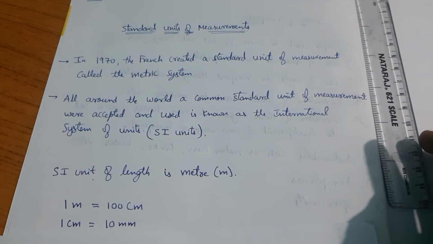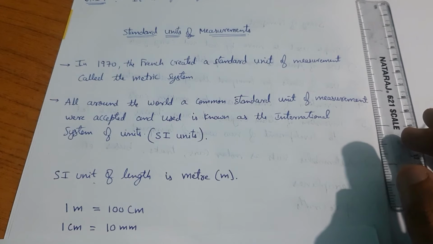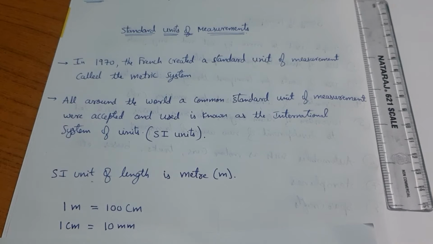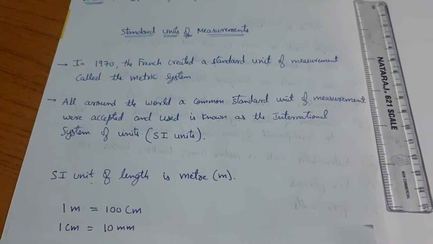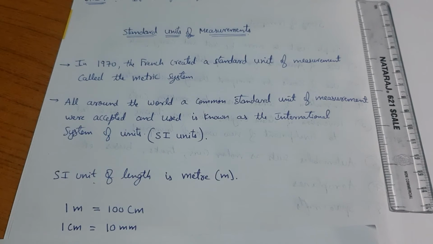And if you divide 1 centimeter into 10 equal parts, then each part will be equal to 1 millimeter. These are smaller units of measurement. But what if we are required to measure larger distances, like the distance from your home to a shop, or a distance from one state to another state? These are the larger distances which we cannot measure in terms of centimeter, or millimeter, or meter.